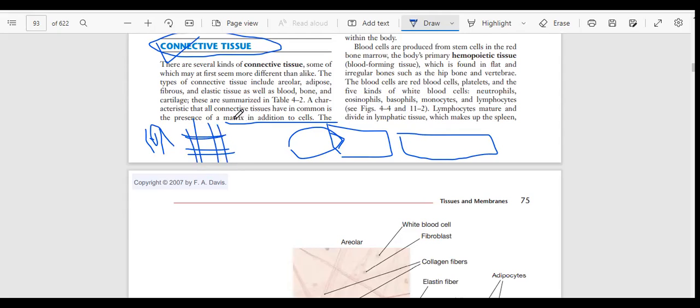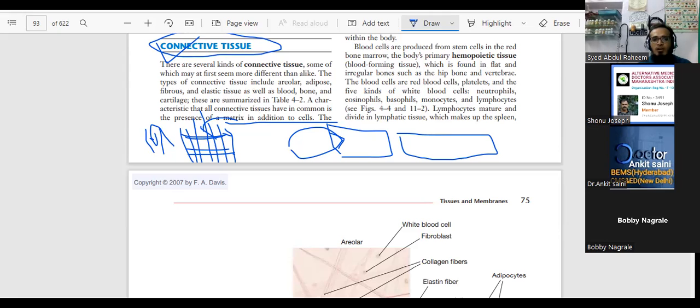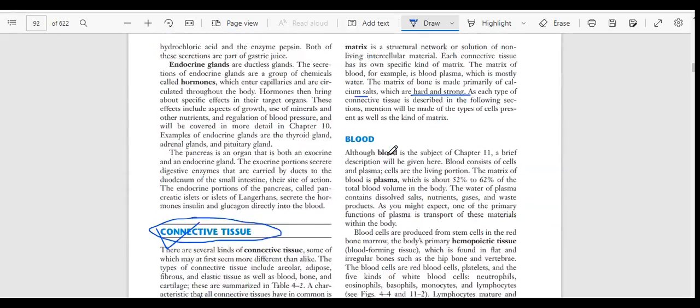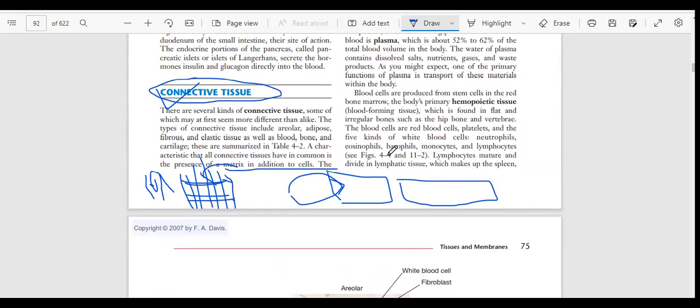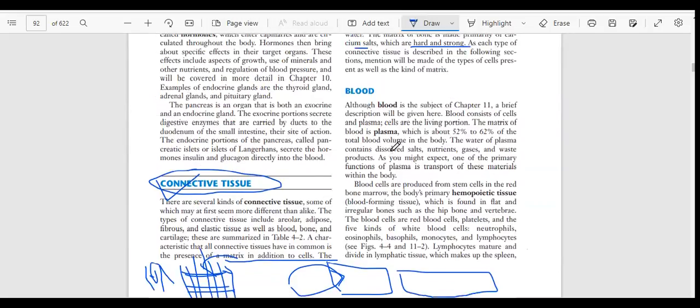Then concrete or cement is poured, and afterwards the pillar will stand. So that is called matrix. Basically every tissue has matrix.